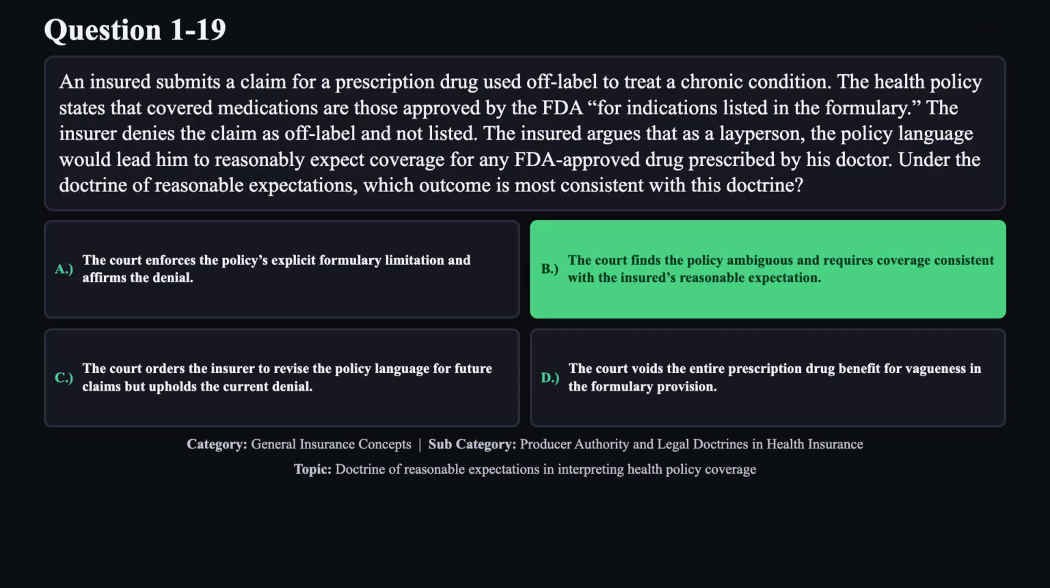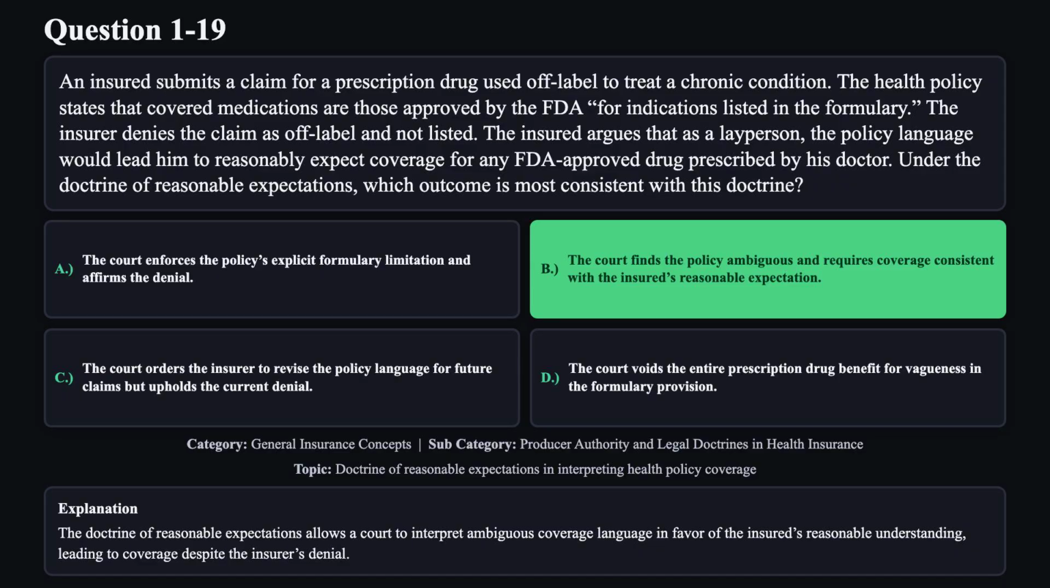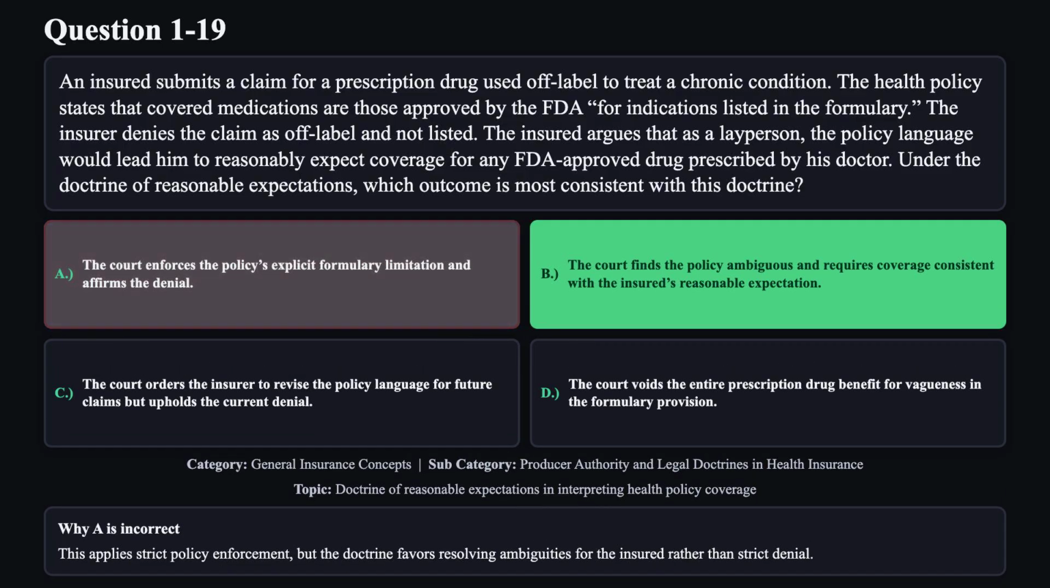The correct answer is B. The doctrine of reasonable expectations allows a court to interpret ambiguous coverage language in favor of the insured's reasonable understanding, leading to coverage despite the insurer's denial. Reason A is not correct. This applies strict policy enforcement, but the doctrine favors resolving ambiguities for the insured rather than strict denial.